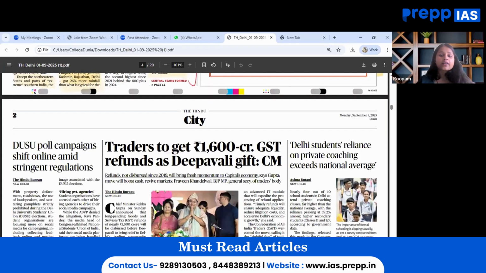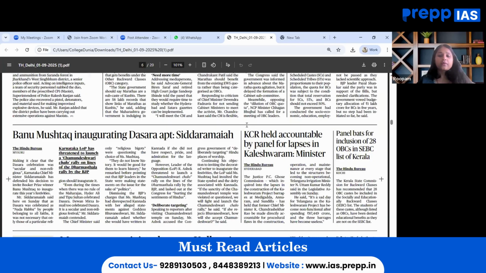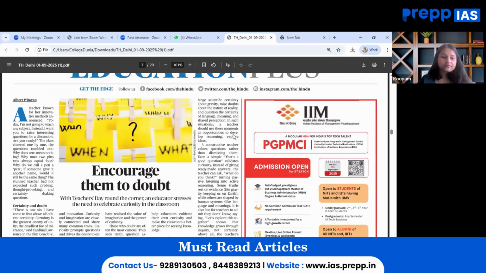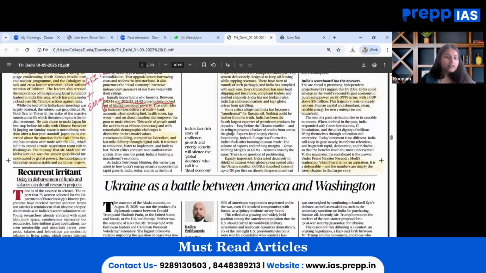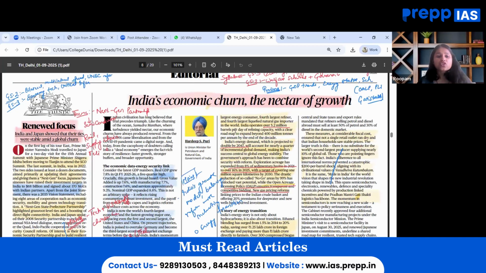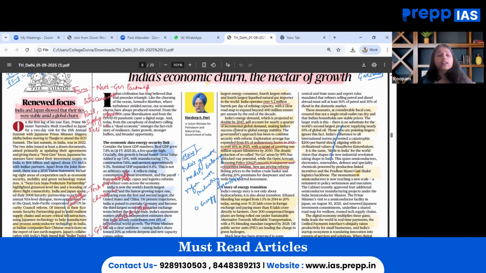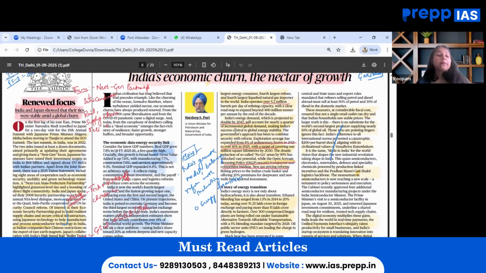The next important article that is worth our attention is on the editorials page that says, renewed focus. India and Japan showed that their ties were stable amid a global churn. This will fall under GS paper 2, bilateral, multilateral, Quad, UNSC reforms. These all areas can be mapped while going through this article in our syllabus.